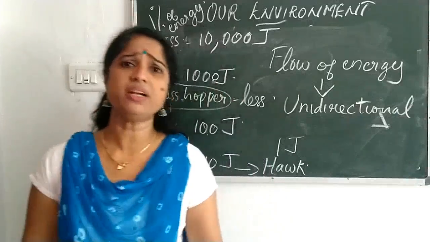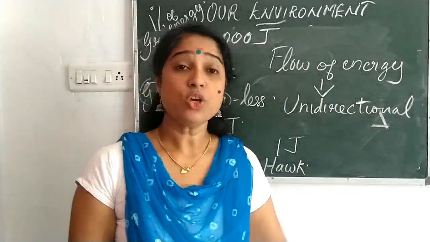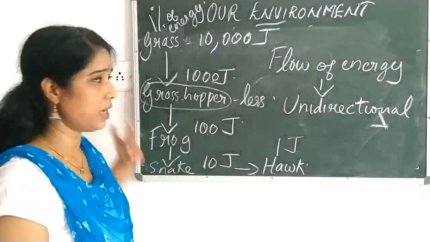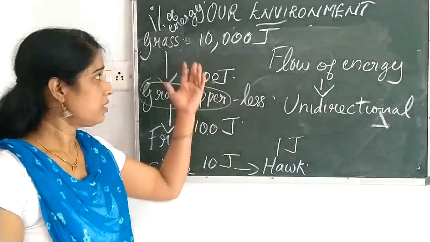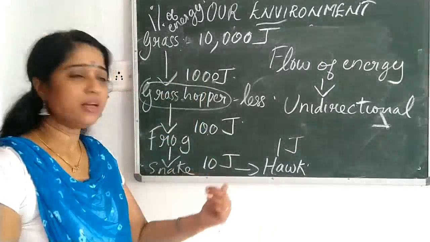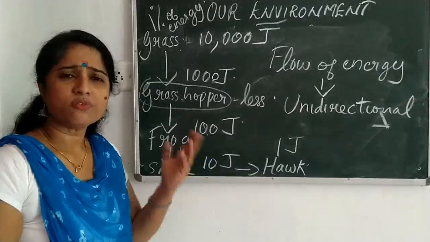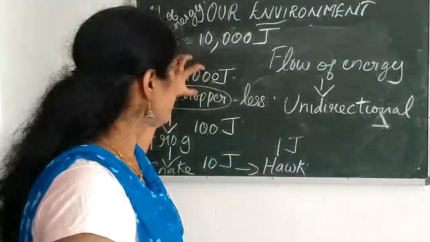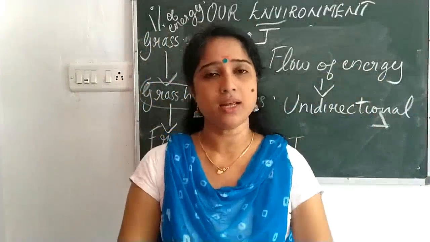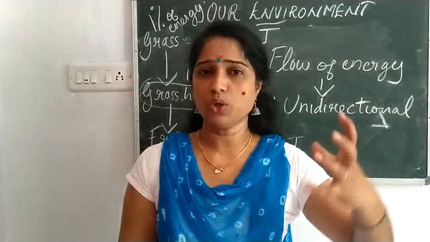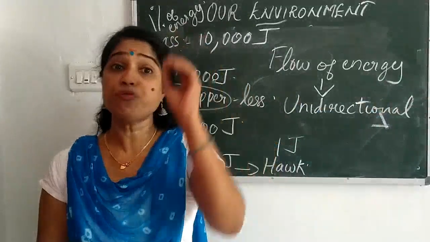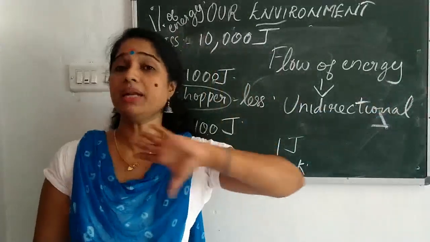If the frog number is less, definitely the snake also will be in trouble. It can happen to the frog also. If frogs are not there, the grasshopper number will increase and the grass number will decrease. And finally, the snake cannot get any food. So from this you could understand that if the number of organisms in any trophic level is less, it affects the whole food chain. Don't think that if one group of organisms is not there, it doesn't affect the other organisms. It affects the whole food chain. The balance of the food chain will be completely lost.